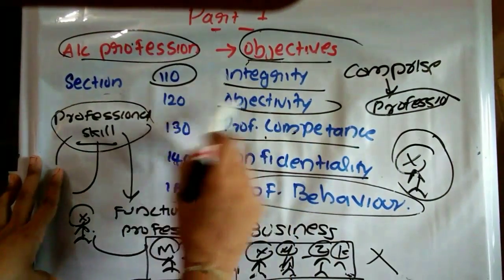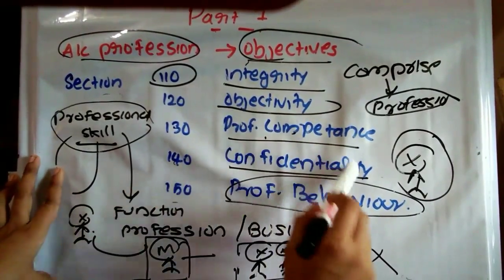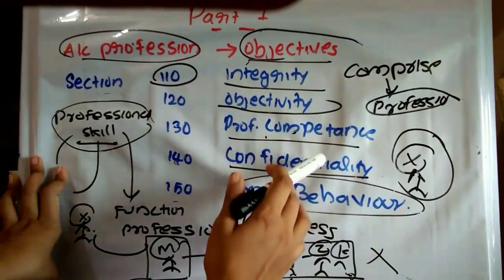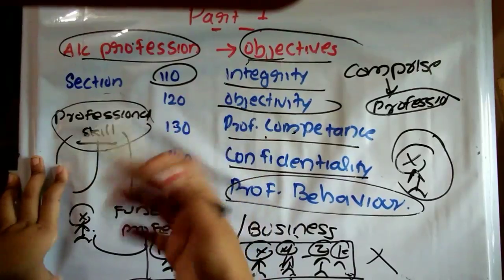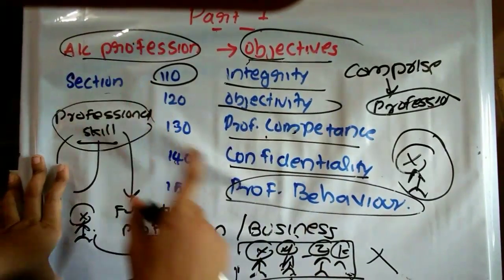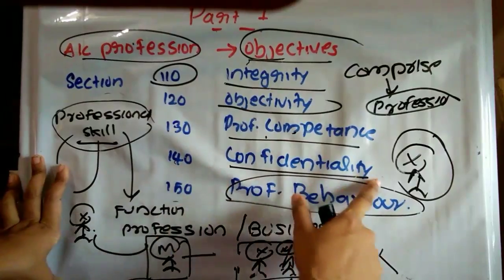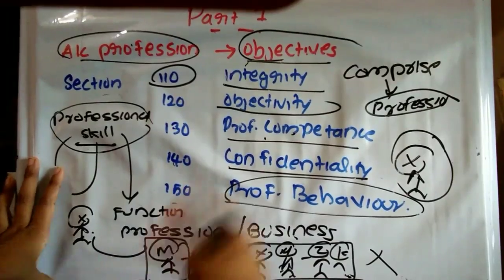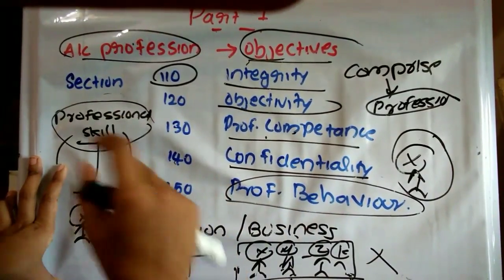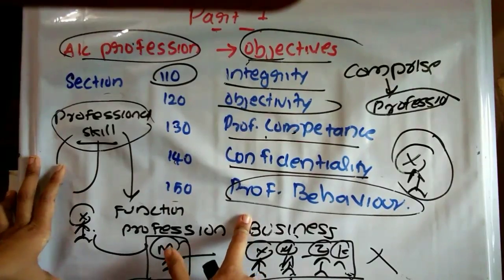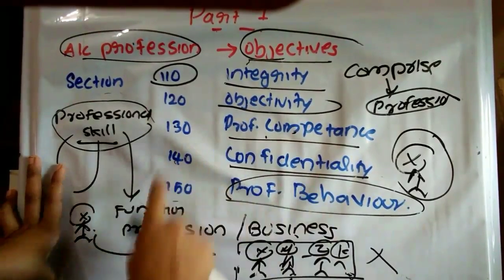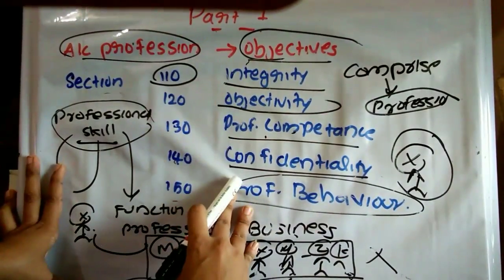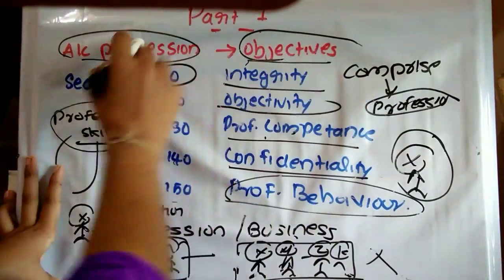Section 110 integrity, 120 objectivity, 130 professional competence, 140 confidentiality, 150 professional behavior. Integrity states that he has to be straightforward and honest. Objectivity states that he should not compromise his profession. Professional competence: exercise professional skill during his professional or business functions. Confidentiality: shall not disclose any confidential information unless the client gives permission or as per the requirements of any law or regulation. Professional behavior: he should comply with laws and regulations and he shall not disrepute our profession or our institute. That has been stated in these fundamental principles. This has to be compulsorily followed by a professional accountant so as to attain the objectives of the accounting profession.